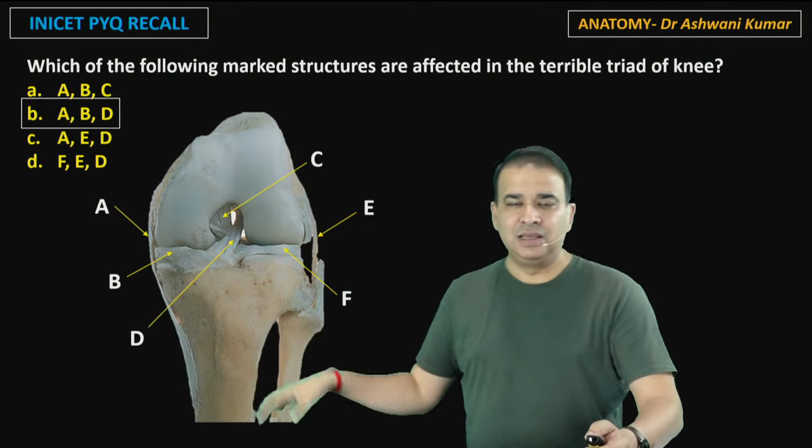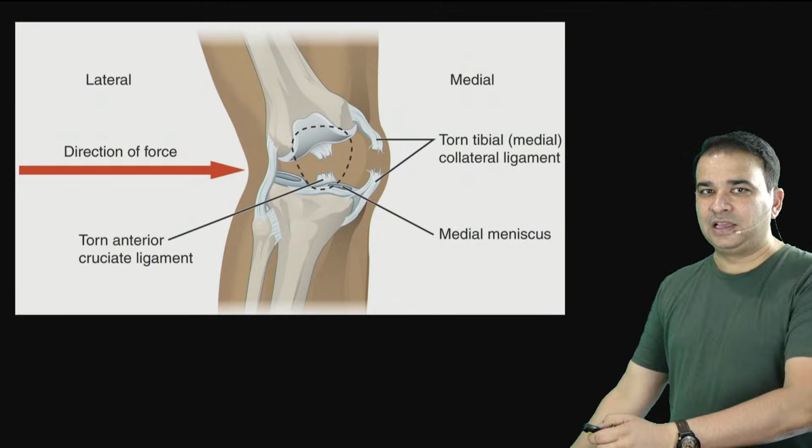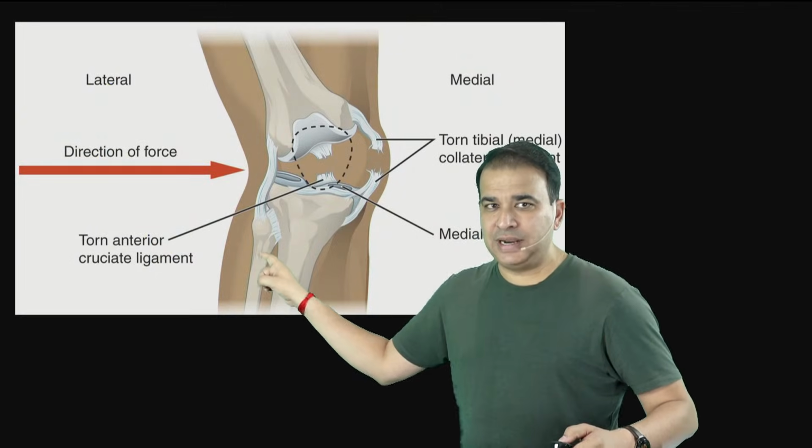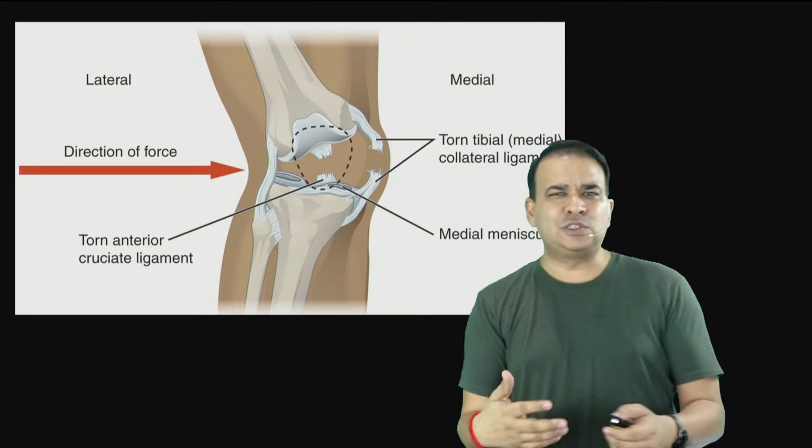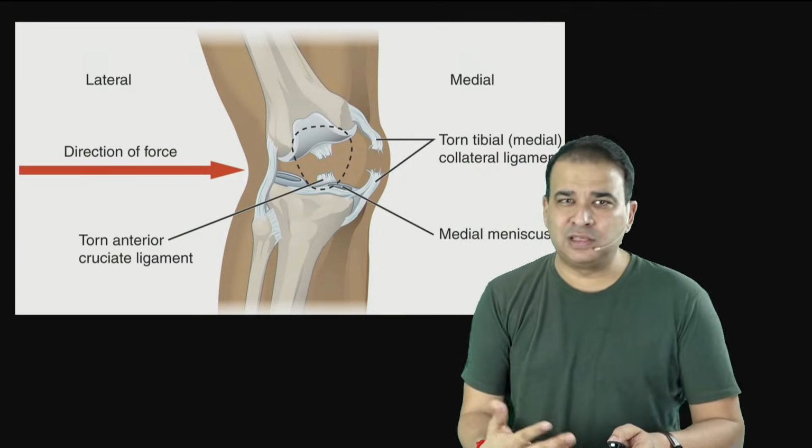A, B, and D. That is an unhappy triad here. Look at this. This time the fibula they have shown on this side here. So there is a direction of the force. All these contact sports, rugby and so on, it happens a lot.